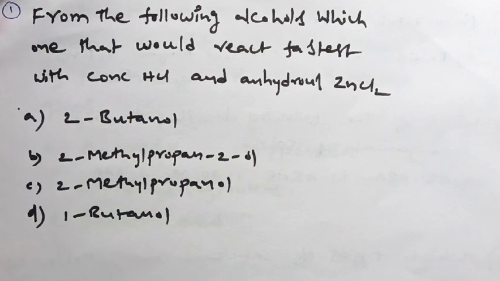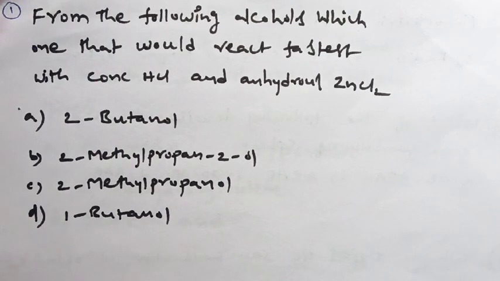That means you must be aware of the reactions of the four options. They are giving some alcohols as options, with concentrated HCl and anhydrous ZnCl2, which is a low-cost reagent. We are supposed to identify the fastest reaction.